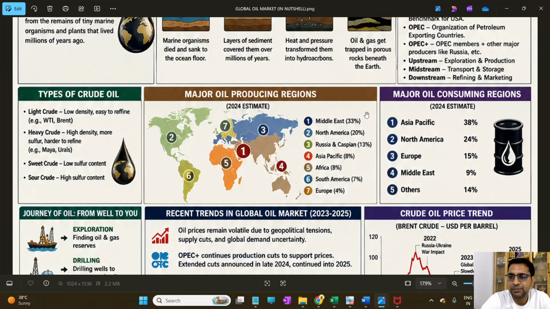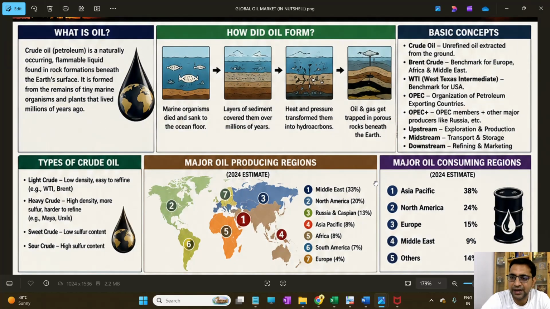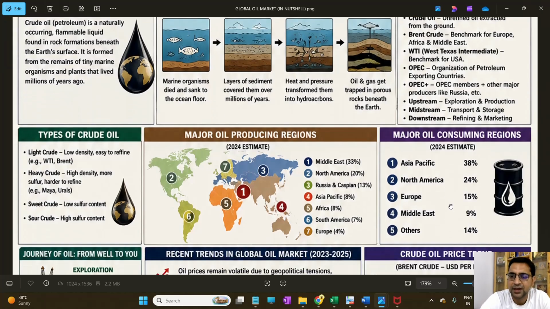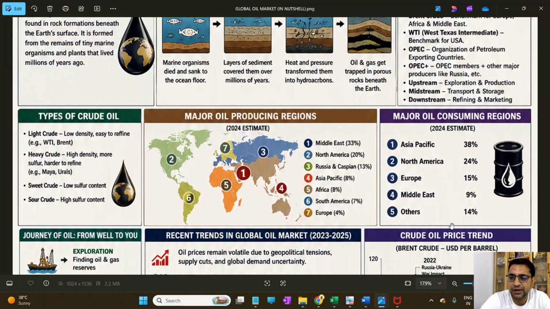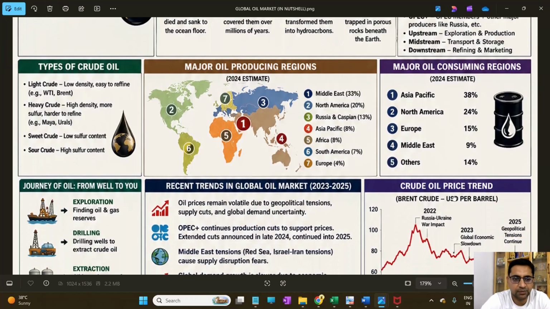Some of the major oil consuming regions as of 2024 are Asia Pacific, which is utilizing 38% of the oil, North America second, consuming 24% of the world's oil, then Europe with 15%, Middle East with 9%, and others with 14%.